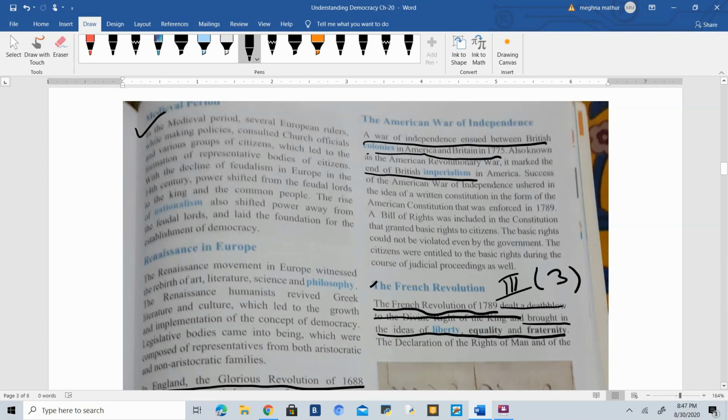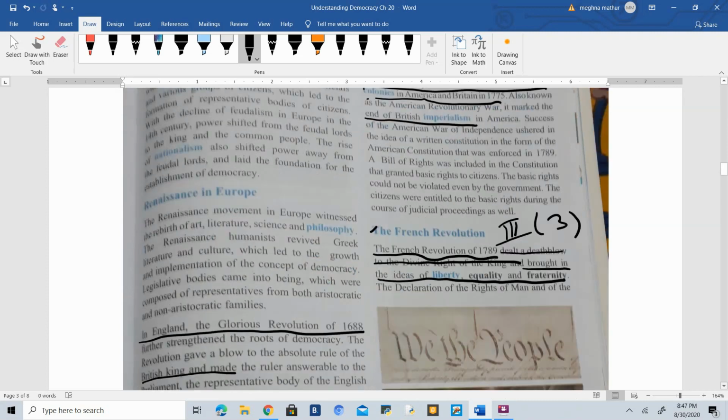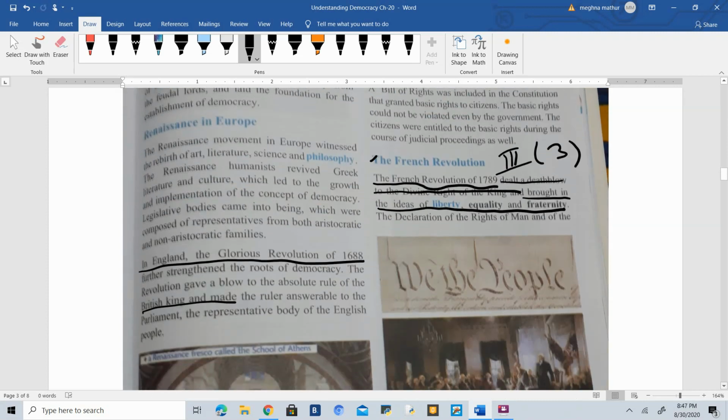Okay, so in the medieval period, we have read that it was the end of feudalism, and people actually believed in nationalism. Nationalism means that they used to feel that they all belong to one country. That is why each and every person should be considered equal. Then we have the Renaissance time. Renaissance was also a movement which helped democracy become famous in Europe, especially in Europe.